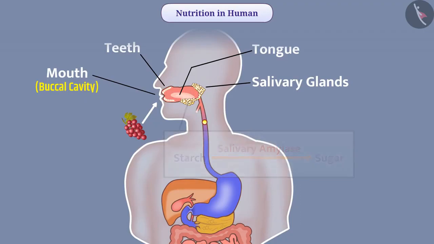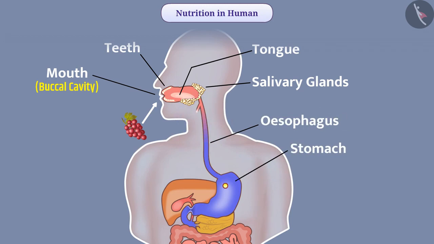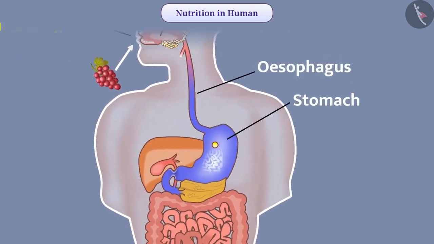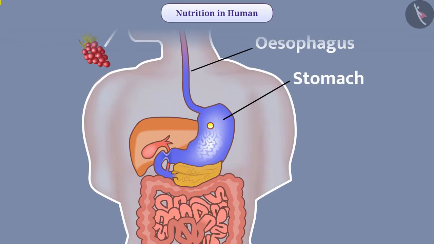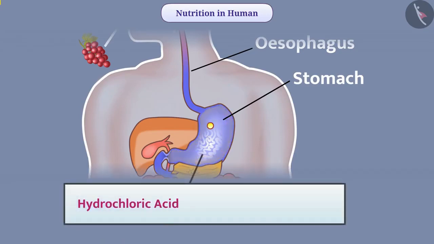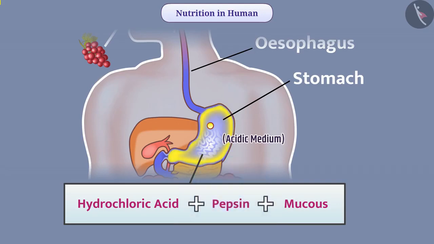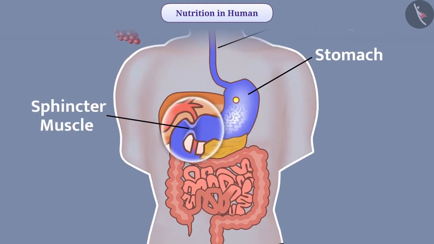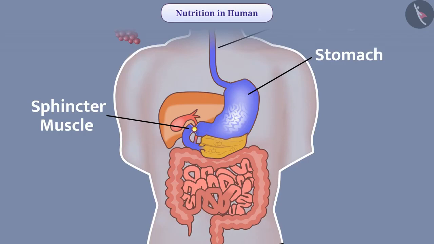After this, the esophagus passes the food from the mouth to the stomach. When food enters the stomach, it expands. Gastric glands are present in the wall of the stomach. These glands secrete hydrochloric acid, the protein-digesting enzyme pepsin, and mucus. Hydrochloric acid creates an acidic medium and the enzyme pepsin works in the acidic medium, and the mucus protects the inner lining of the stomach from acid. The sphincter muscle in the stomach regulates the release of acidic food, due to which the food from the stomach reaches the intestine.